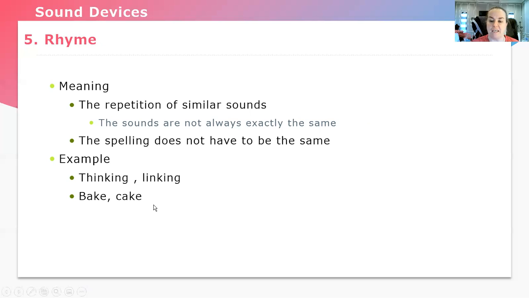Did you hear that rhyming pattern? Bake, cake. Another one, frog, hog. Same rhyming pattern. High, sky are spelled differently, but they still have the same rhyming pattern. Another one, mean, fine. You still have that N sound at the end of each of those. So that's another rhyming pattern.